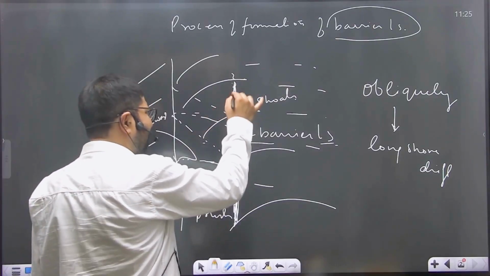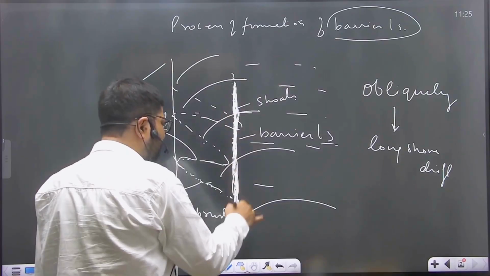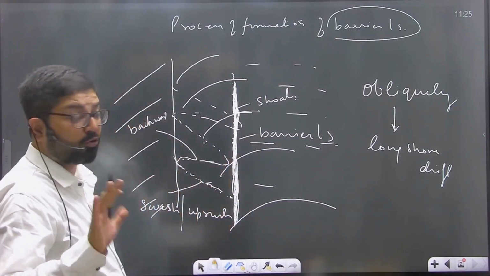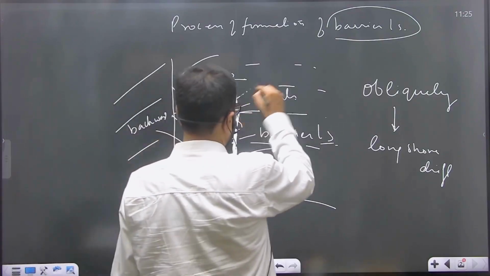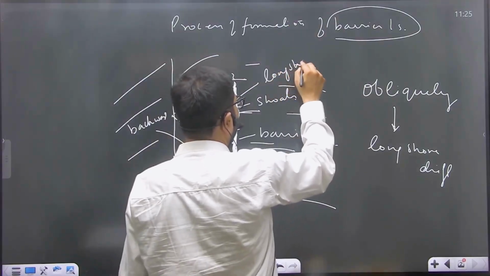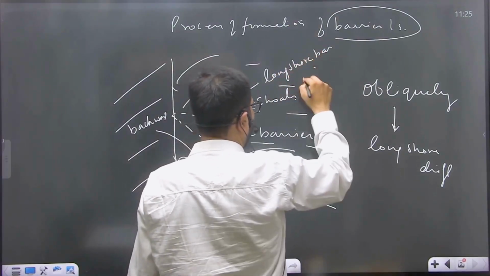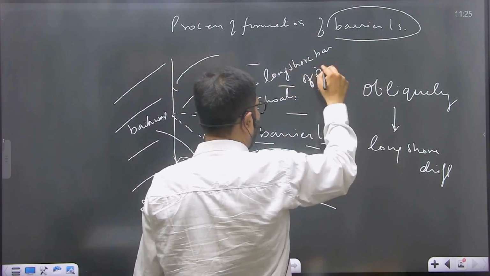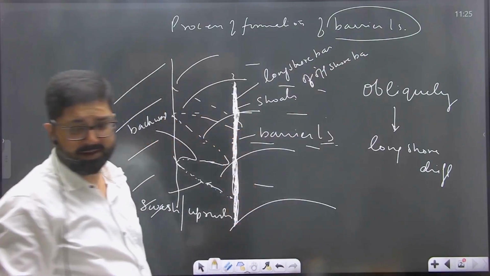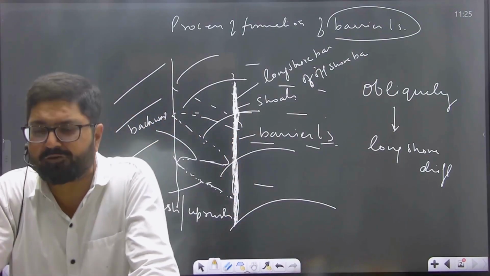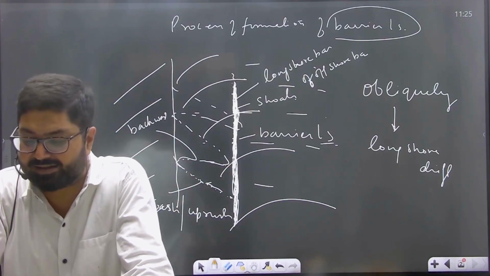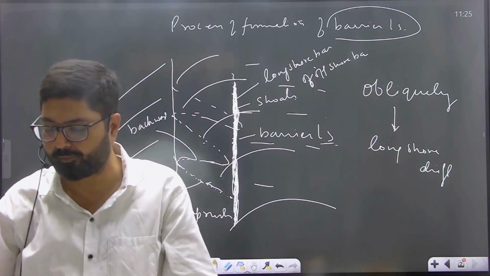But these are of various types. If these barrier islands are formed in such a way that they are parallel to the coast and they are not attached to the coast, they are away from the coast, such barrier islands are known as longshore bar or offshore bar. Those barrier islands, if they are formed parallel to the coast but not attached to the land, are called offshore or longshore bar.